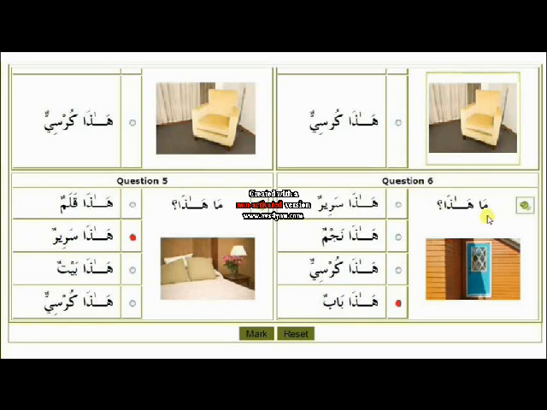Question number 6, ma hada, what is this? Hada sarirun, this is a bed. Hada najmun, this is a star. Hada kursiyun, this is a chair. Hada babun, this is a door. But the true answer is hada kitabun, this is a book.